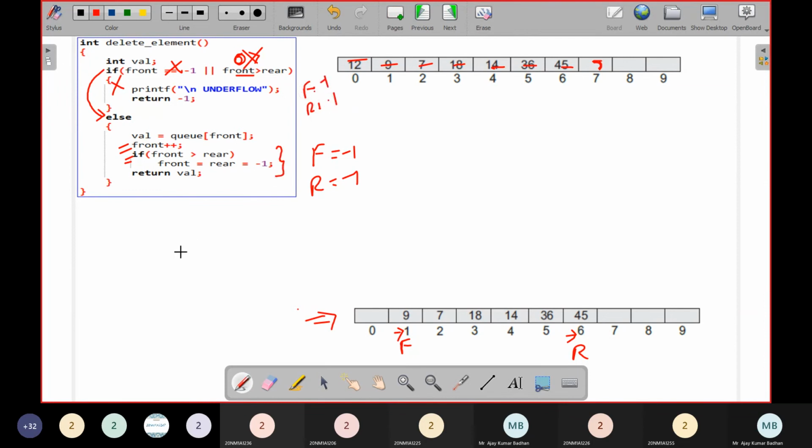So this is the step you people have to remember. Finally, you'll be returning the value which is deleted. This is the way you are going to perform the deletion operation. Very easy. Only front you have to keep on incrementing.